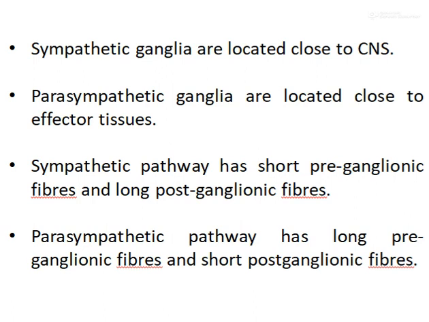So the sympathetic pathway has a short preganglionic fiber and a long postganglionic fiber. In the case of the parasympathetic pathway, it has a long preganglionic fiber and a short postganglionic fiber, as the ganglia are located close to the effector tissue.